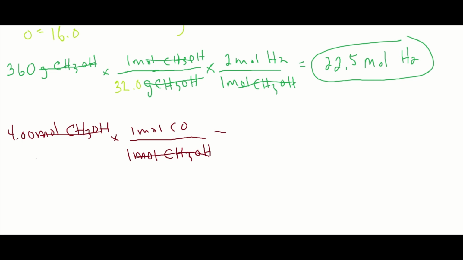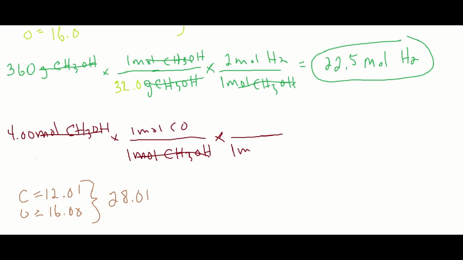And then now we're asked for the mass of the reactant, so we are going to need the molar mass of carbon monoxide. Do that off to the bottom here. Carbon has a molar mass of 12.01. Oxygen has a molar mass of 16.00. There's one of each of those, so that's going to be 28.01.